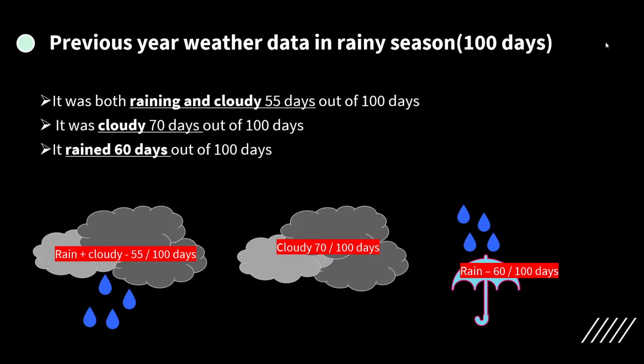If you see these numbers here, 55 days out of 100 days were having rain and clouds together, but there were 70 days where the clouds were there, and there were 60 days out of 100 days when it rained.